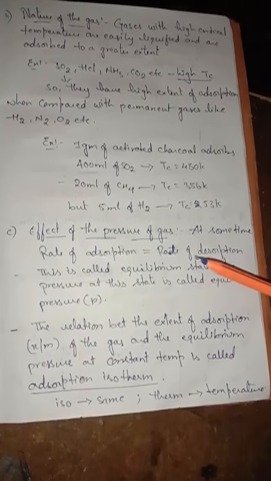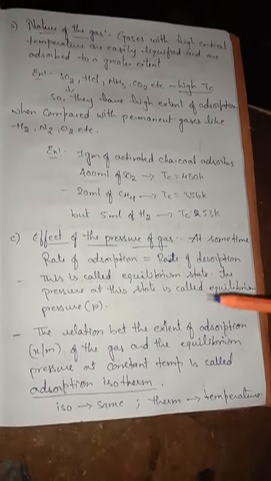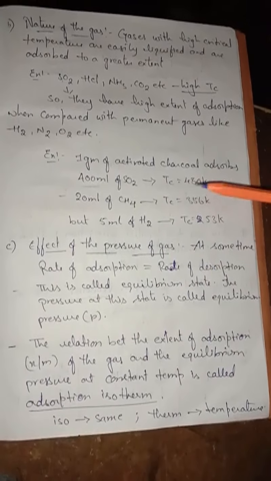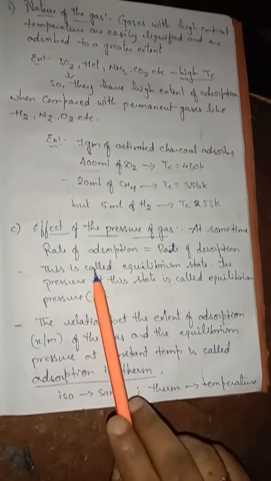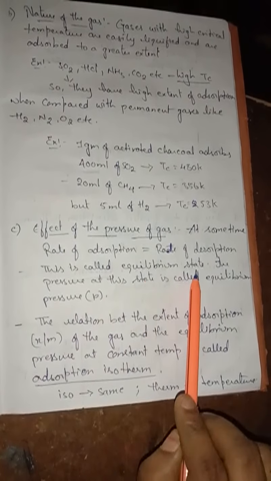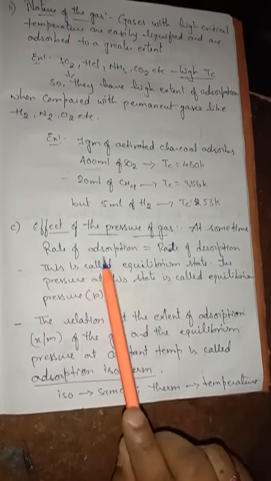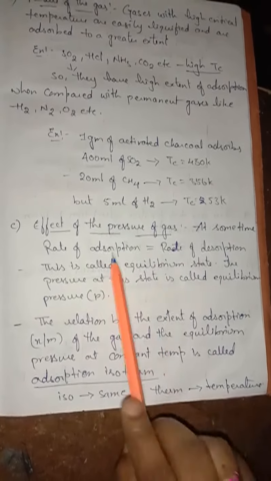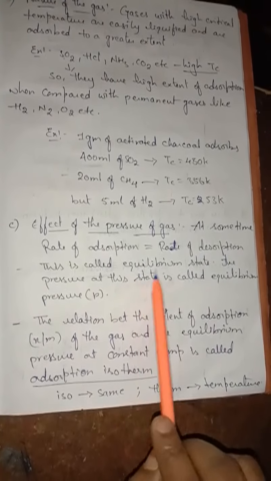Desorption means the molecules that were adsorbed move back again, away from the adsorbent. So when the rate of adsorption equals the rate of desorption, that state is called the equilibrium state.